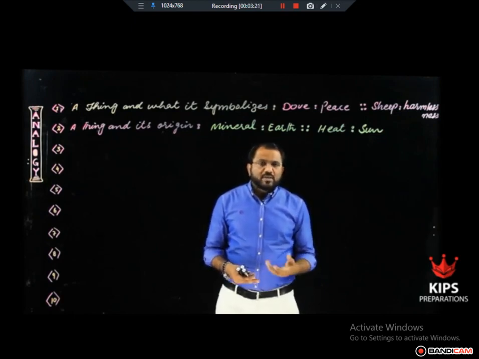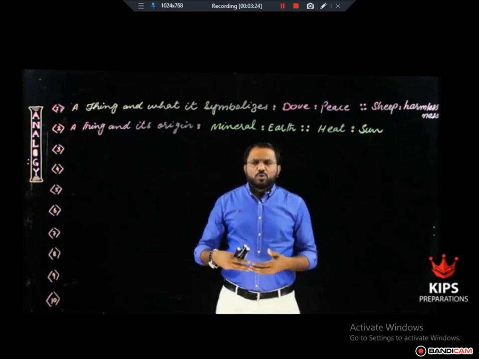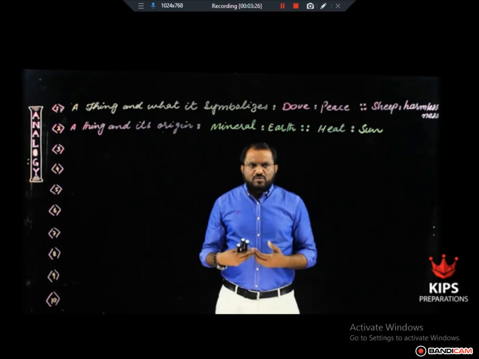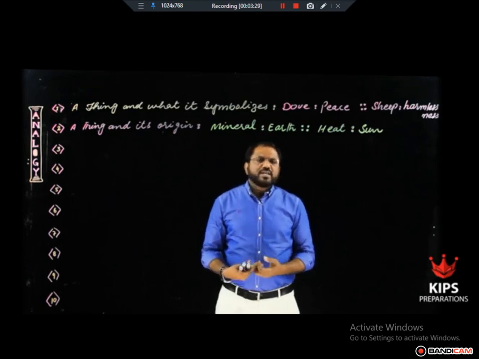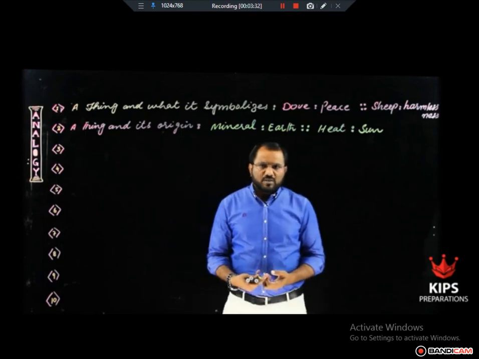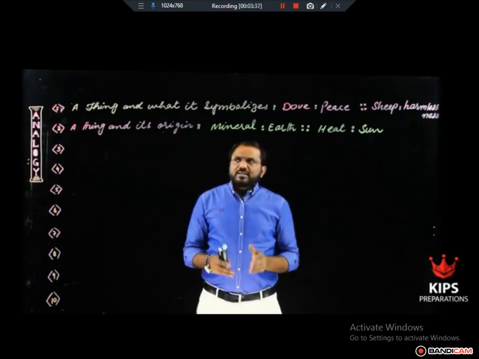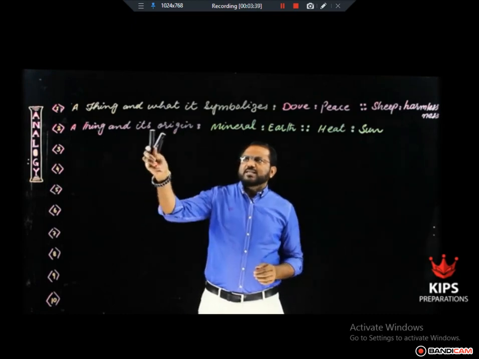Where does wood come from? Wood comes from tree. So tree is the origin of wood. Where do ideas come from? Mind. So mind is the origin of idea. This is all about a thing and its origin.